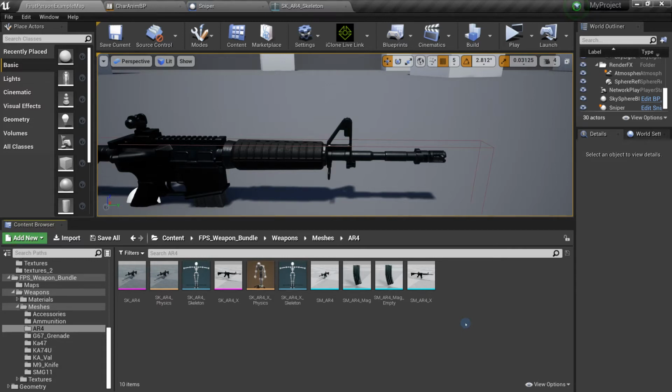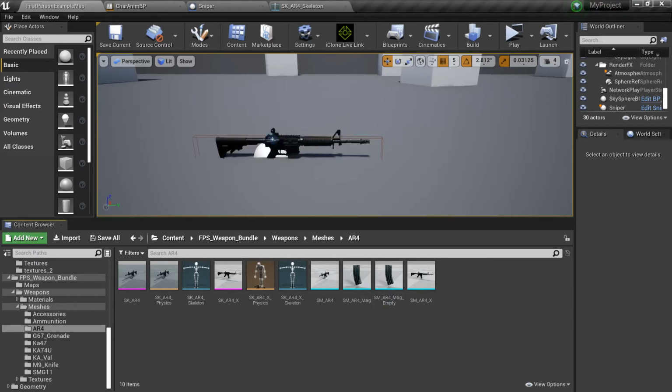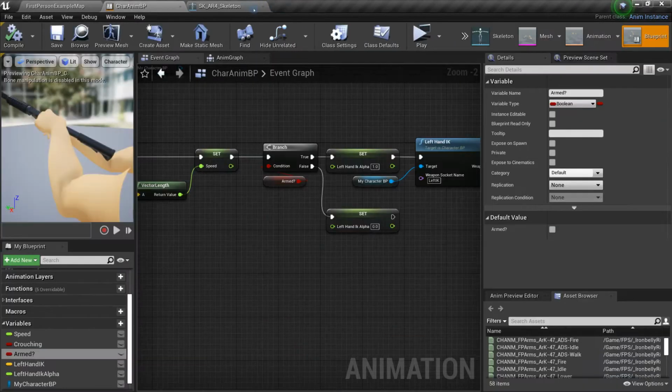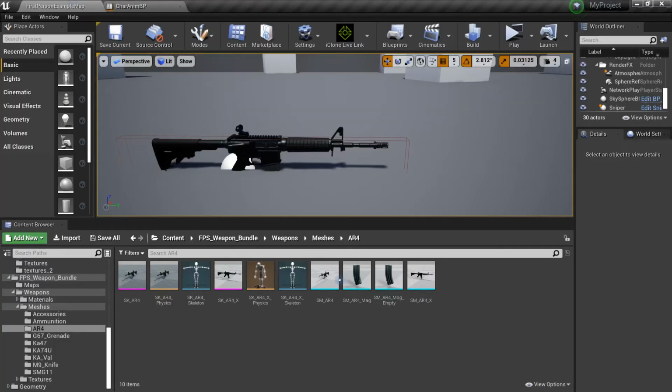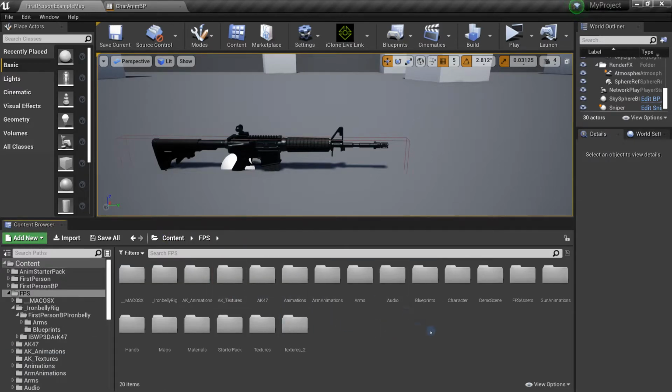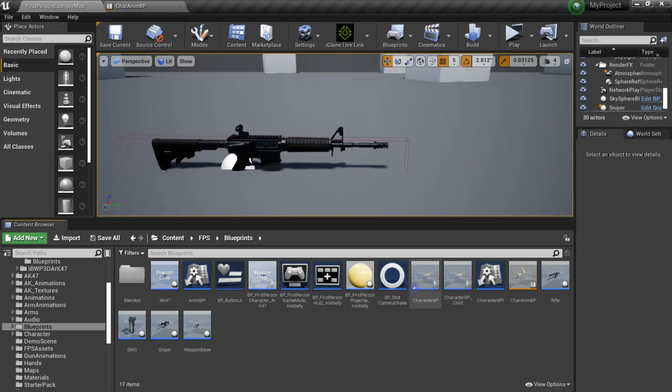I think this is the last part of the IK hand system. So in this area, we are going to set our weapons and the IK of each weapon. We did the sniper IK in the last part. So in this episode, we'll talk about how to create the IK for other weapons.